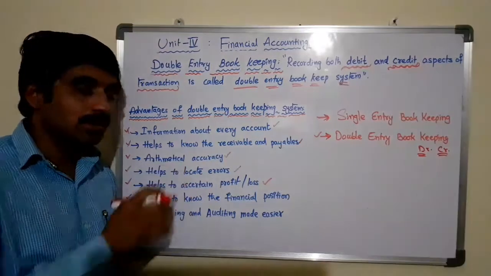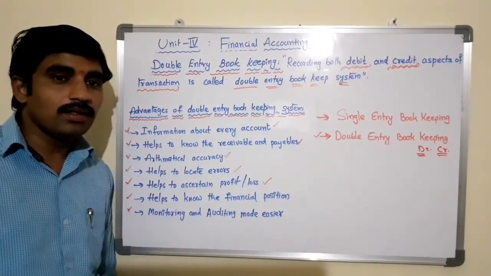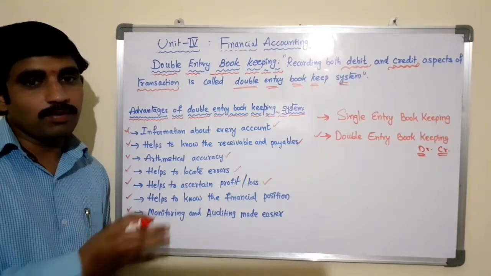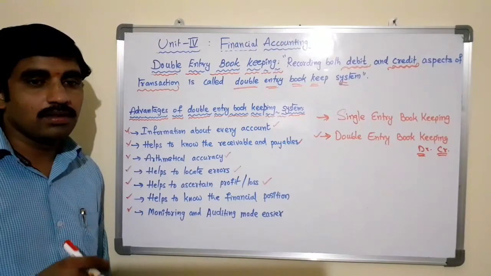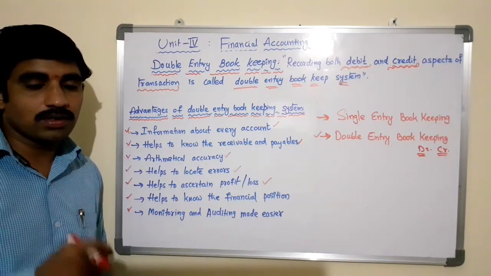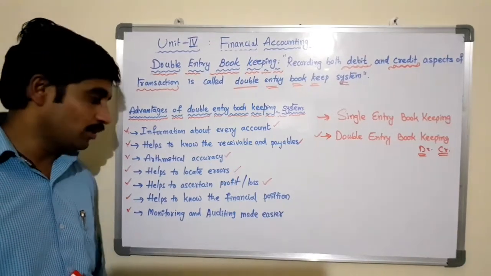This is one of the advantages. Preparing the income statement, or trading account and profit and loss account, is very easy compared to the single entry bookkeeping system.